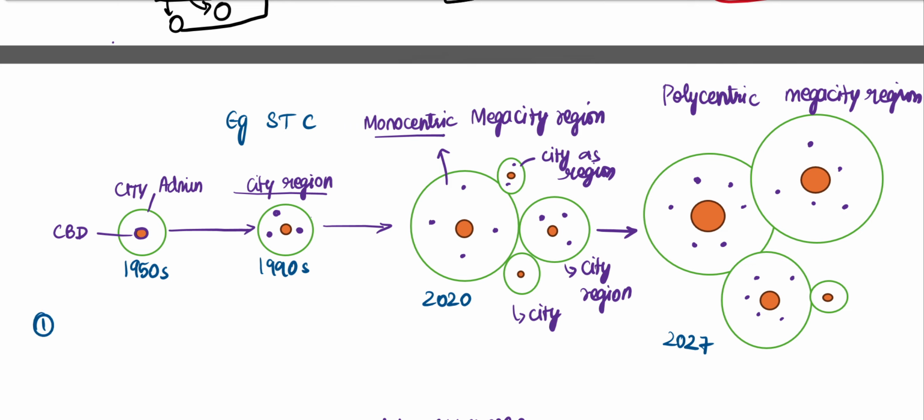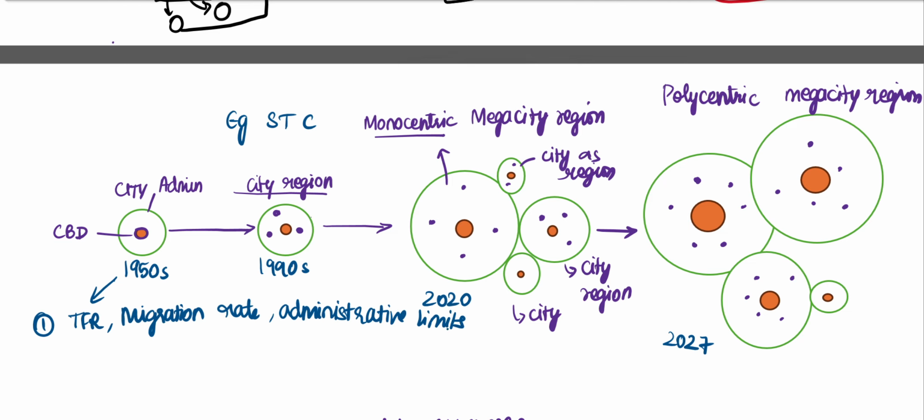So you have to consider, in the 1990s, the total fertility rate, the migration rate, the administrative area, the administrative limits. You need to consider these points and you have to plan for the future. You have to bring policies for the future. Otherwise, the city would die because the resources of the city might be exhausted. Right? Now the city is a megapolis. It is a megapolis. But the city will die.